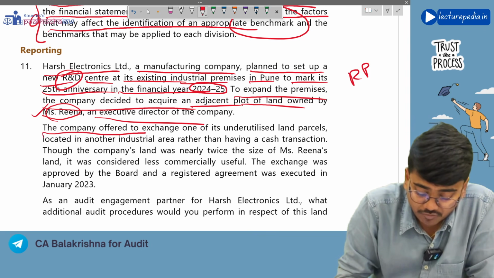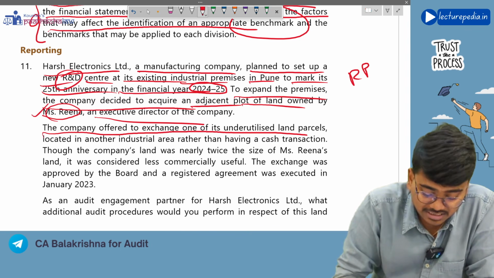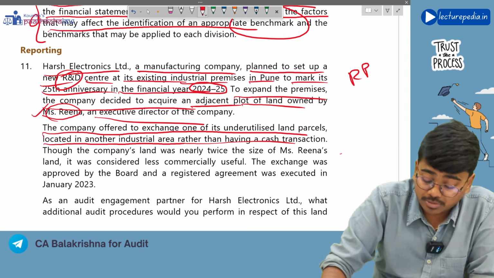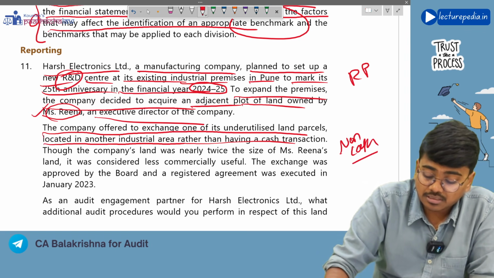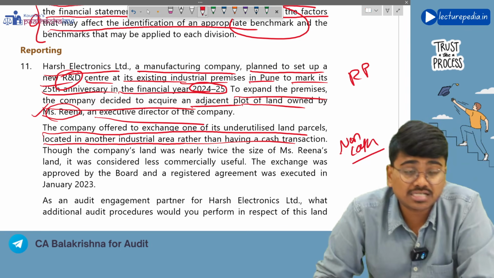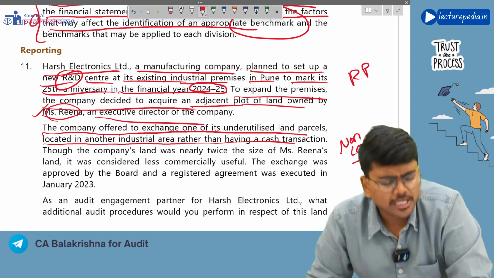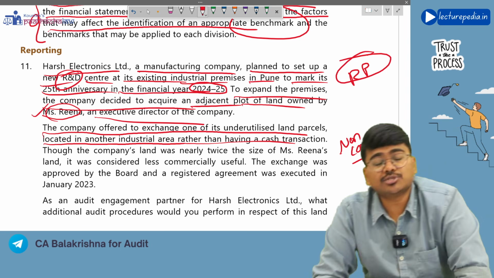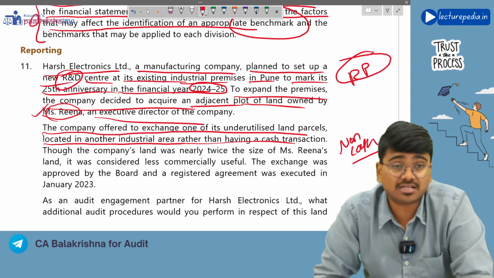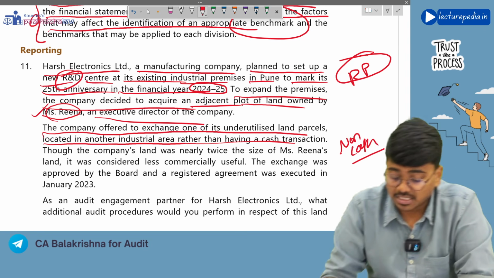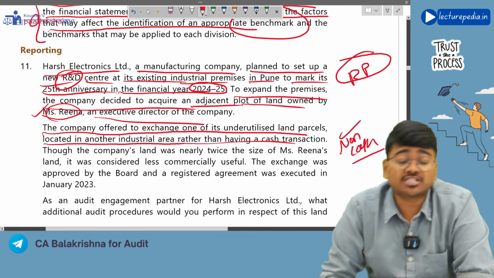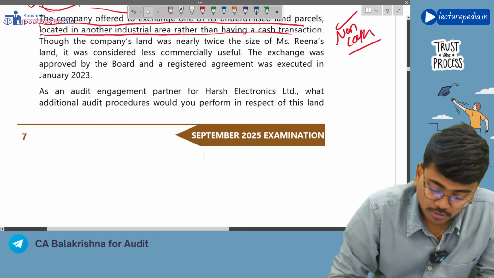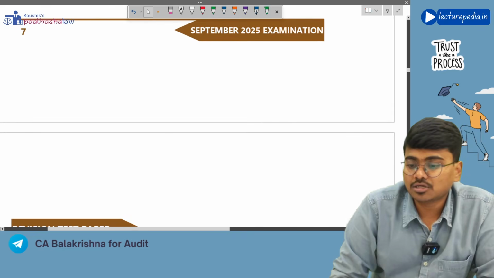Yes. Now, the company offered to exchange one of its underutilized land parcels located in another industrial area rather than paying cash. So, this also becomes a non-cash transaction, correct or not? So, non-cash transactions you need to report as per clause number 15 in CARO, and related party transactions you need to report as per clause number 13. You need to check whether compliance of section 188 and 187 is made, and with respect to non-cash transactions whether compliance of section 192 is made. So those are the reporting requirements here under CARO.